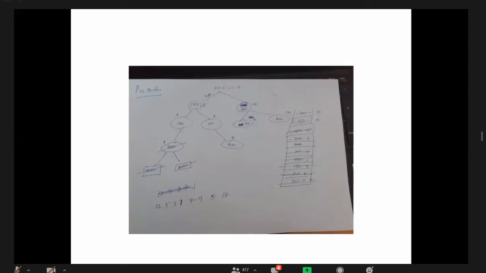Then what is the value in the stack now? 150. Agree? Right, 150. So we should go to 150 of right. What is 150 of right? 150 of right is 100. Yes? 150 of right is 100 now.